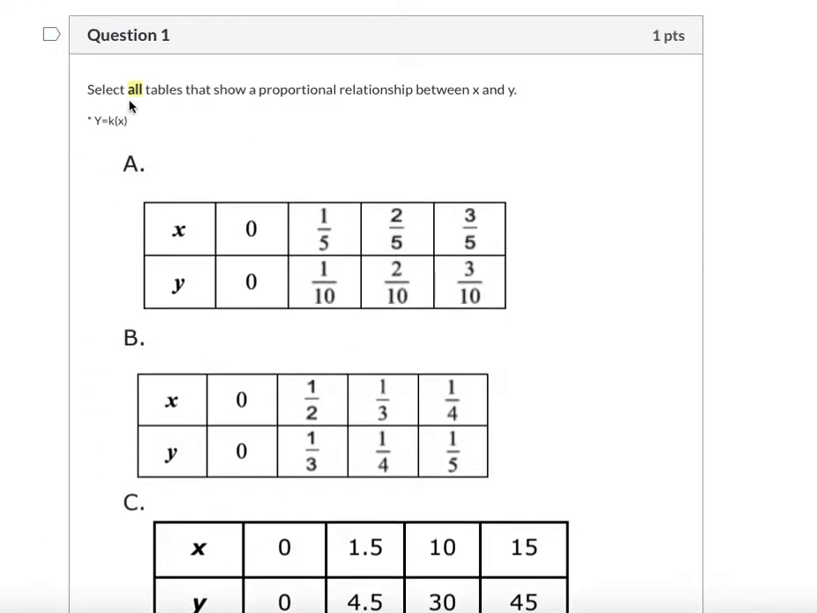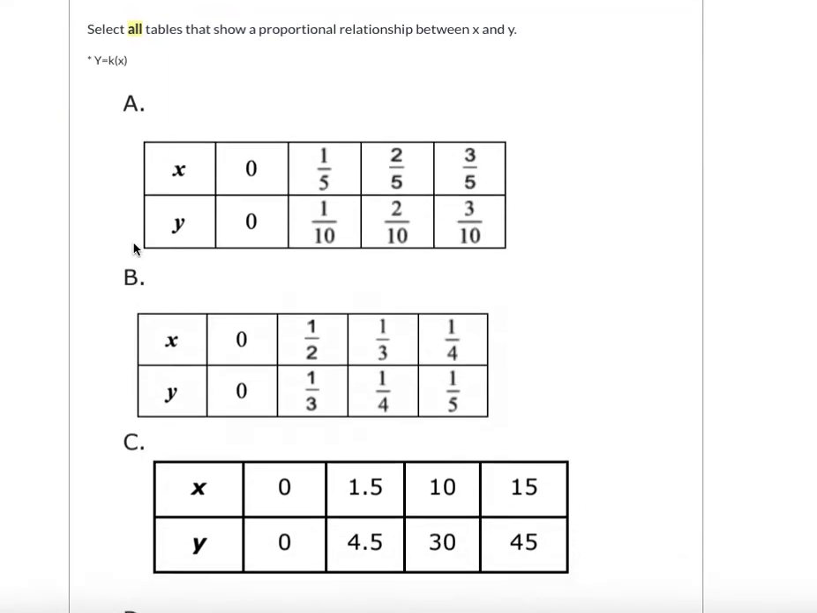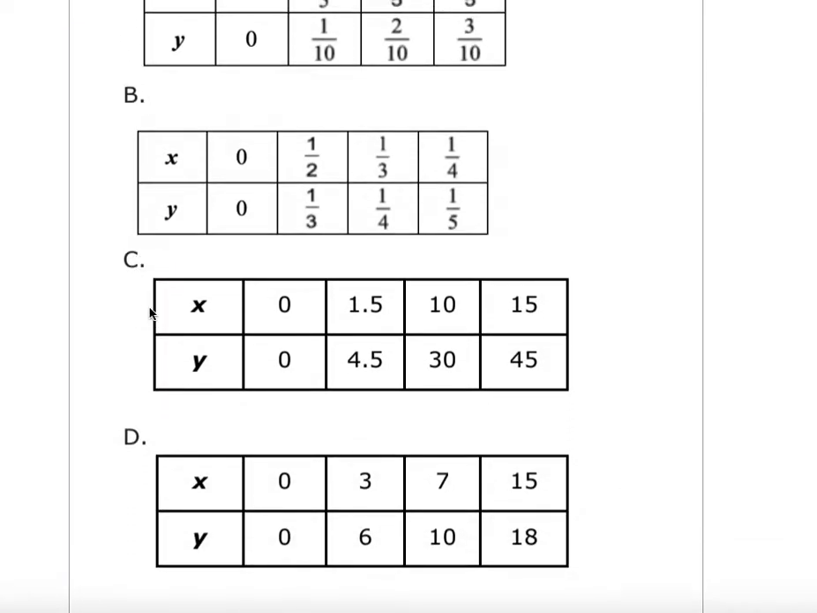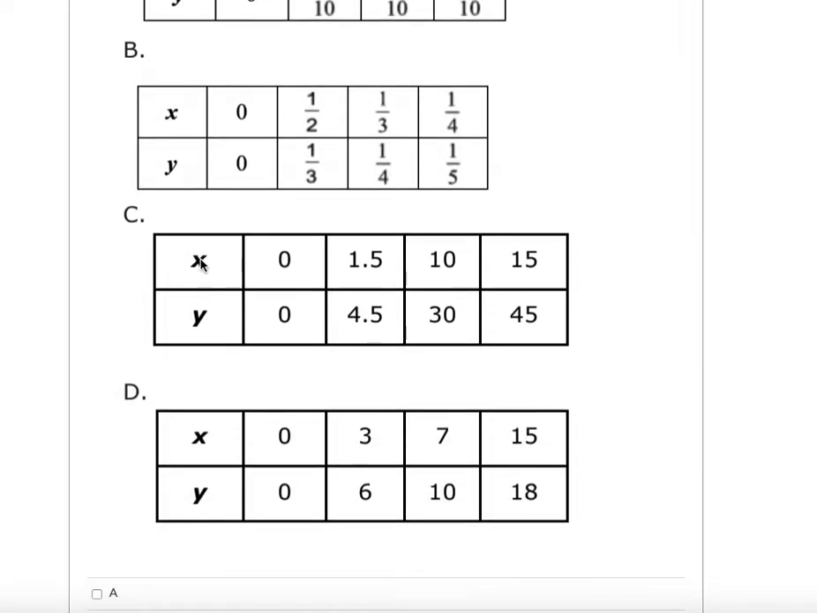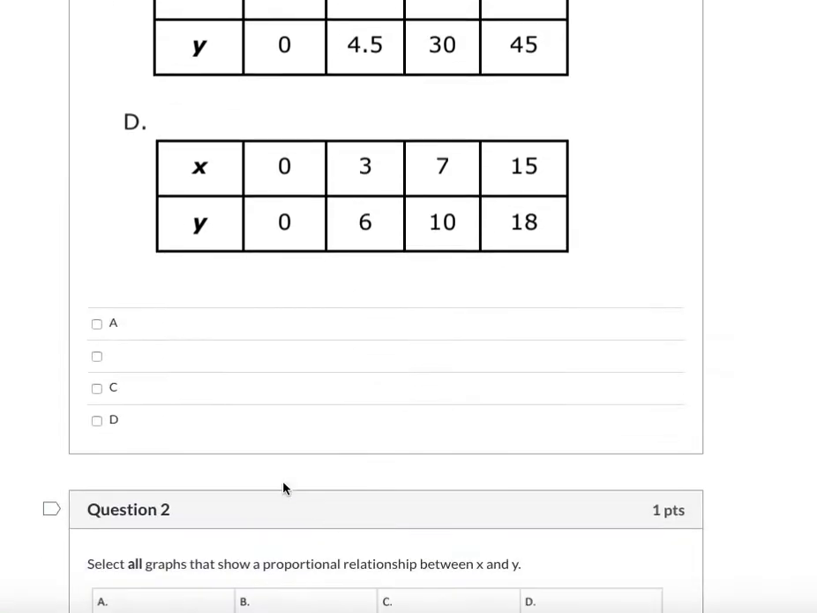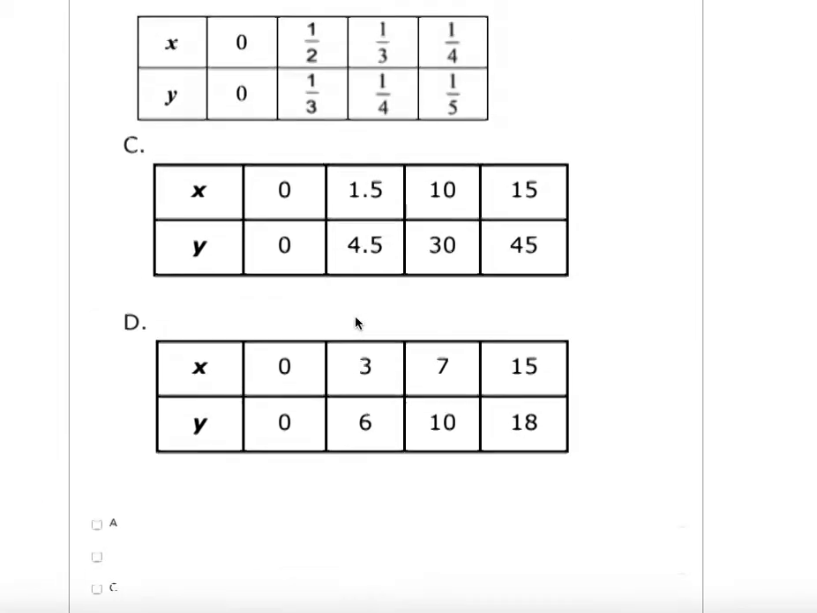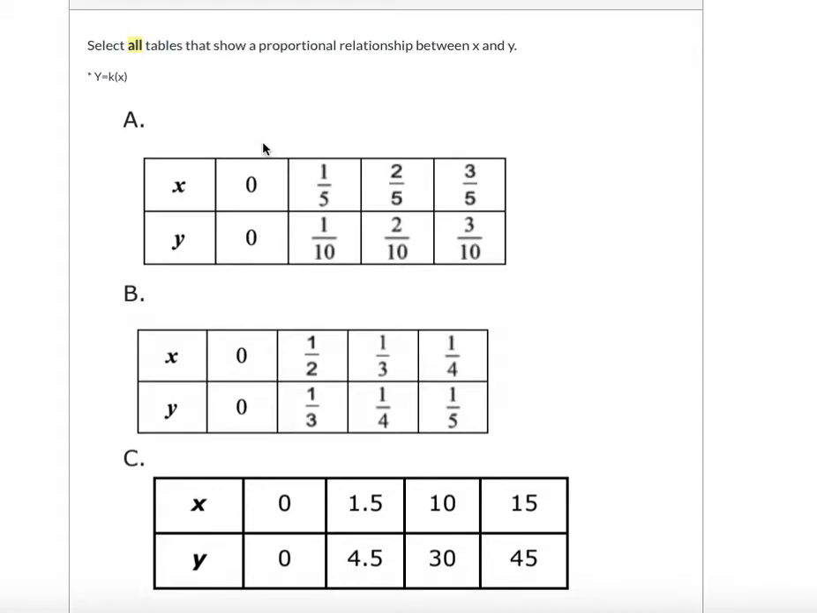With the keyword all, remember it could be one or more different tables. So here you have your tables with the x and the y, B, x and y, C, x and y, D, x and y, and then you would select them here. This should actually be a B right here. Remember when you're solving these problems, when you're going through and you're calculating, you would end up with the same number in each column if they are proportional.